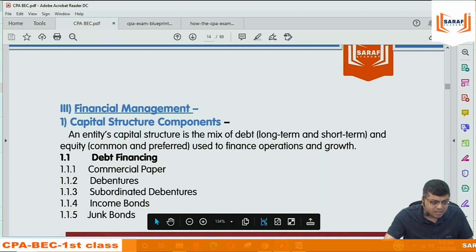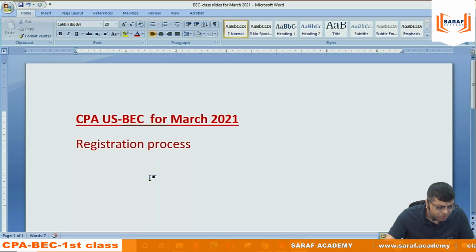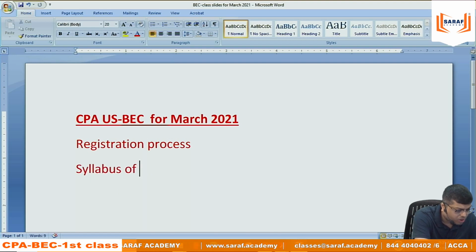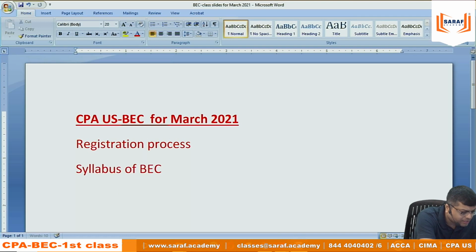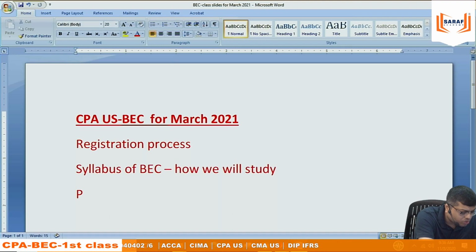This is, you can see, the syllabus. Total 5 parts in the syllabus. Now, when we will study the syllabus of BEC, how we will study? We will go into part 3, finance first.